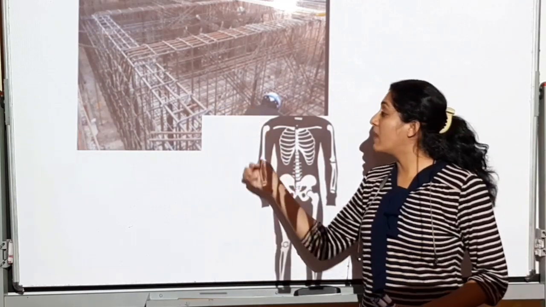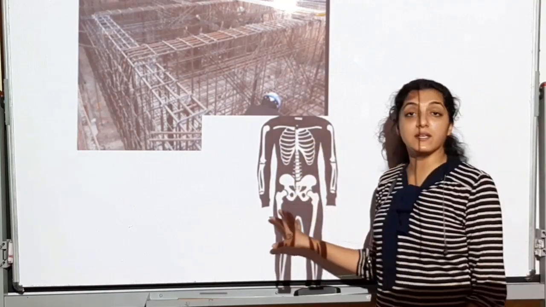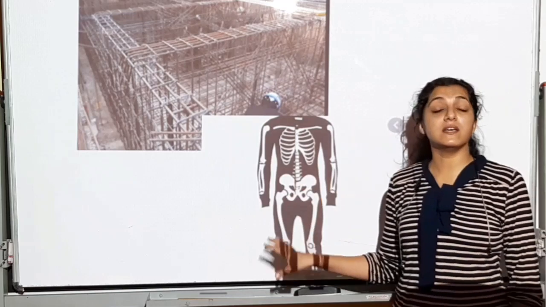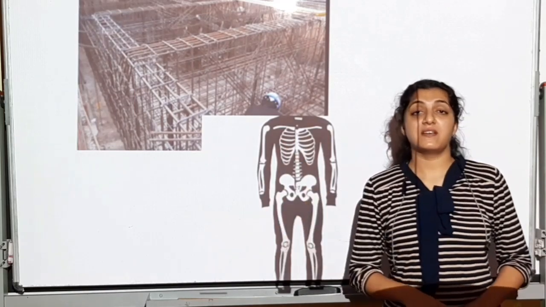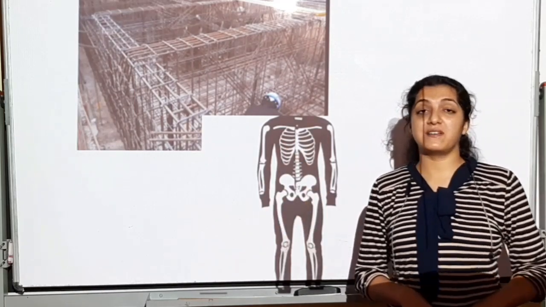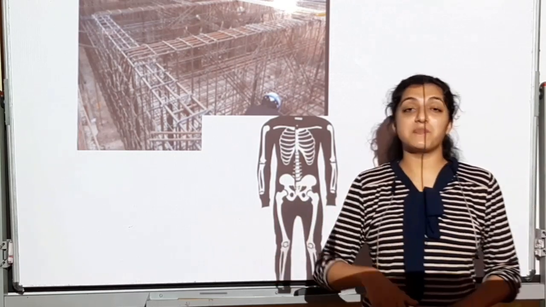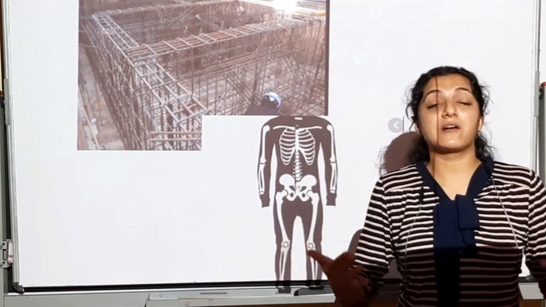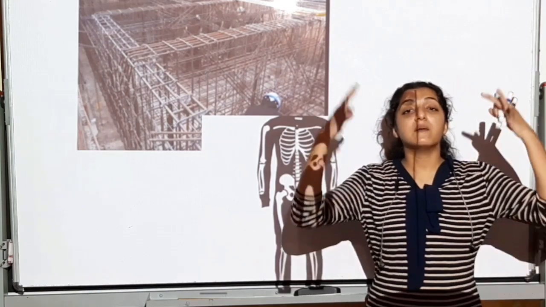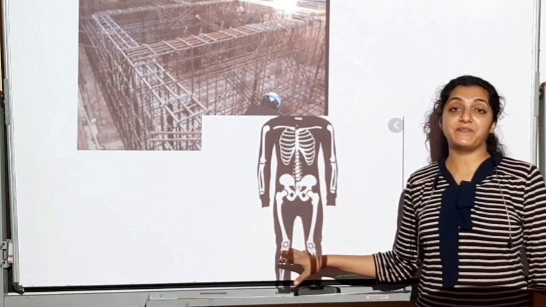Alright, this part is called the endoskeleton, which is inside the body, which is giving the body its definite shape. हर किसी की shape अलग होती है. See a turtle, the shape is different. See a bird, the shape is different. See a crocodile, the shape is different. Alright, see a dog, the shape is different. So the shape of the skeleton will be different. And according to that internal framework, the body is going to get its shape. That is what is skeleton.